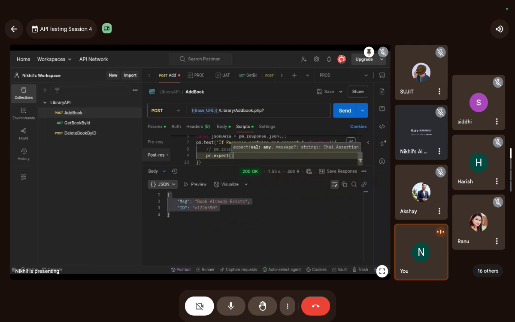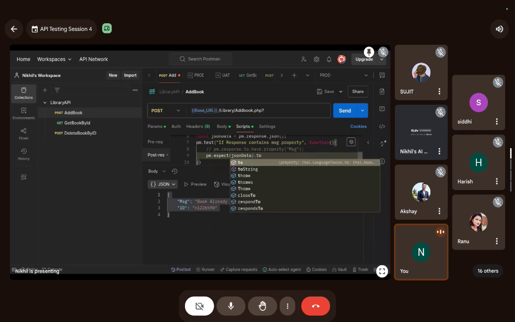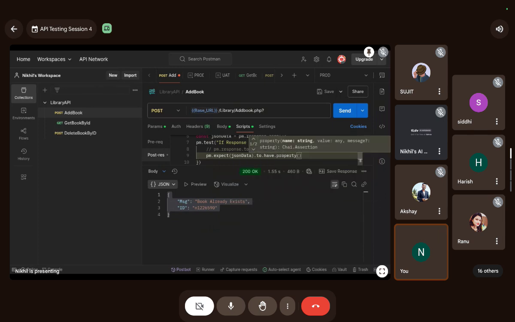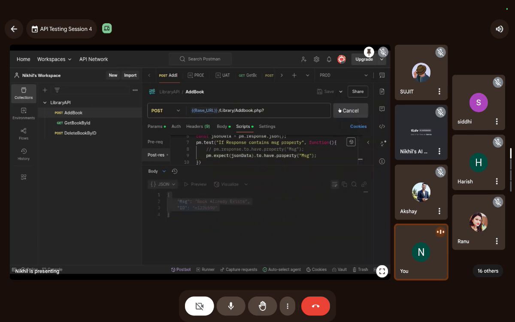pm.expect(jsonData).to.have.property. Which property? Message. Now let's try it again. Let's send this again and let's see the test result. See, this passed.